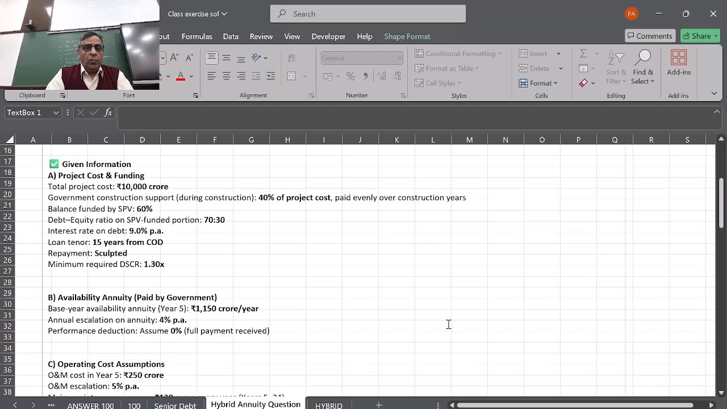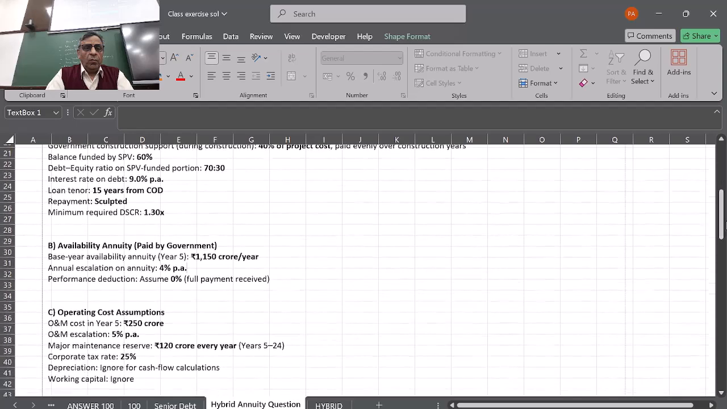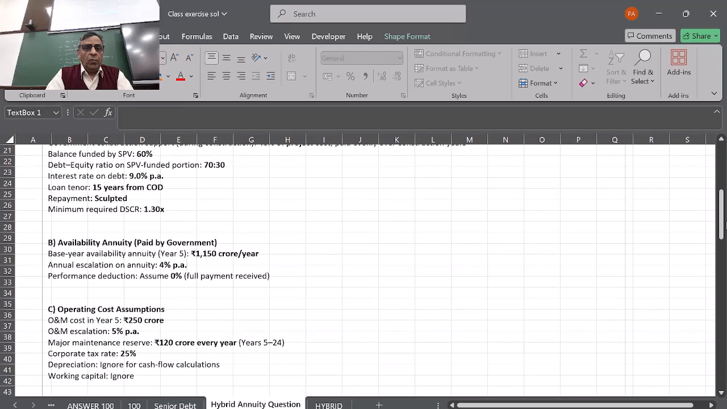So operation cost is 250 crores and operation and maintenance escalation is 5% per annum. Major maintenance reserve is 120 crores every year. So there is 250 crores operation and maintenance, and 120 crores they are going to make a reserve. That means if they are making a reserve, there will be no tax deduction on account of that. They will get a tax benefit only on the 250 crores. So while calculating the tax, we don't take any benefit of tax on that, because it is just a reserve, not an expense.